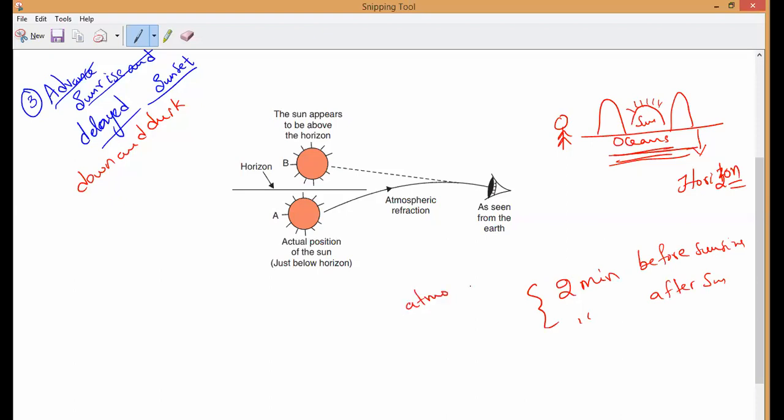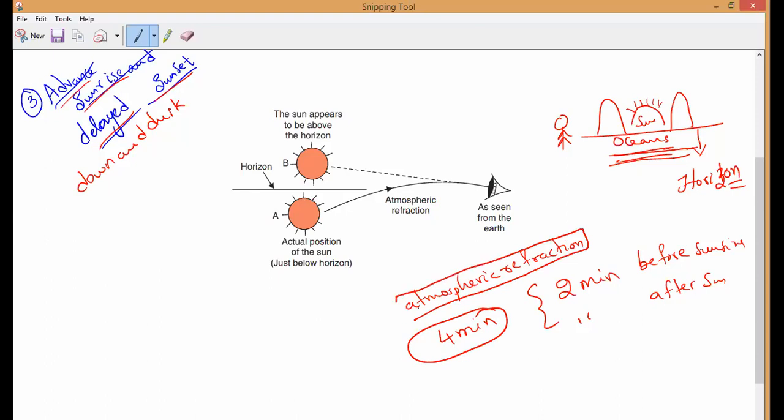We are able to see the sun for 4 minutes extra. What is that? 4 minutes more. So this is what we call advanced sunrise and delayed sunset. So what is the principle behind this advanced sunrise and delayed sunset? Anybody? That is called atmospheric refraction.